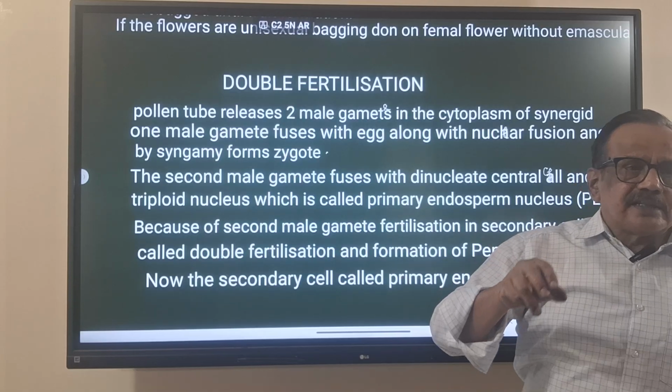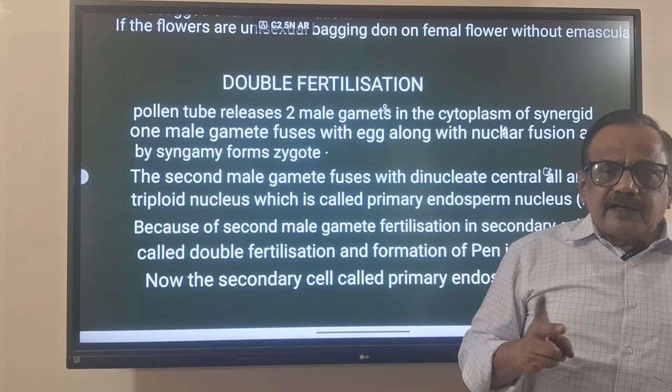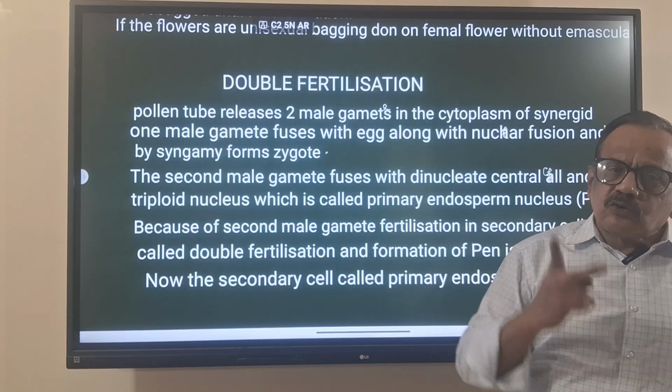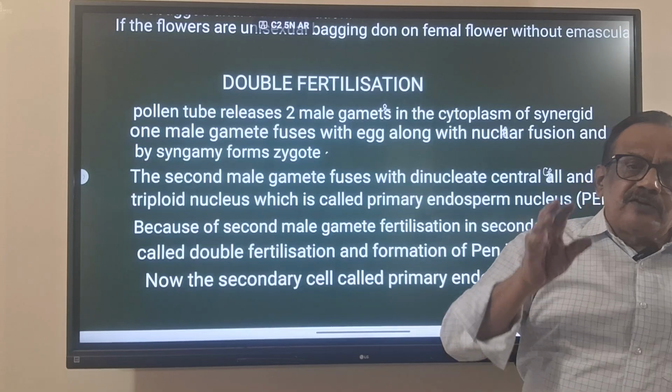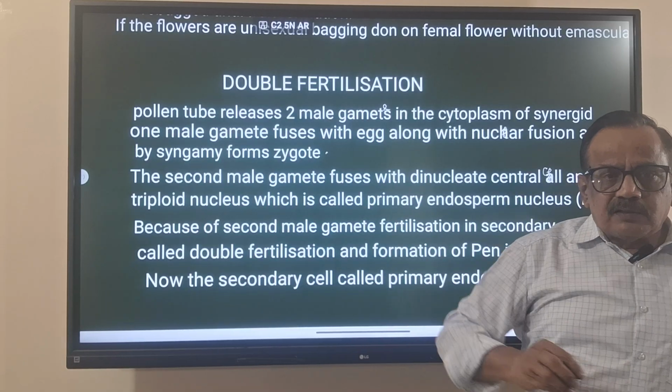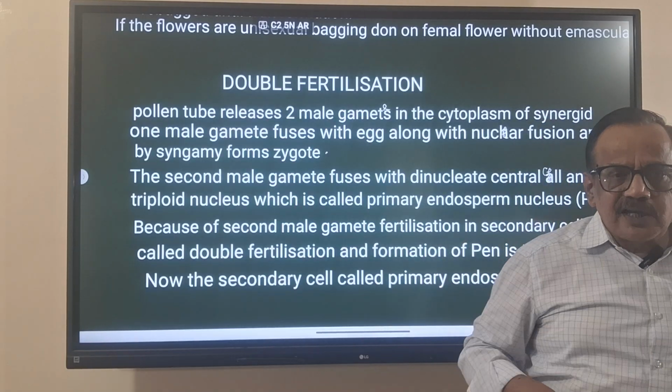This is called triple fusion, and two male gametes fertilizing in two places is called double fertilization. The triploid nucleus formed is called the primary endosperm nucleus.